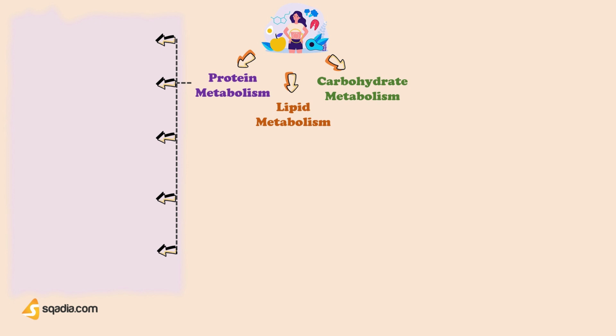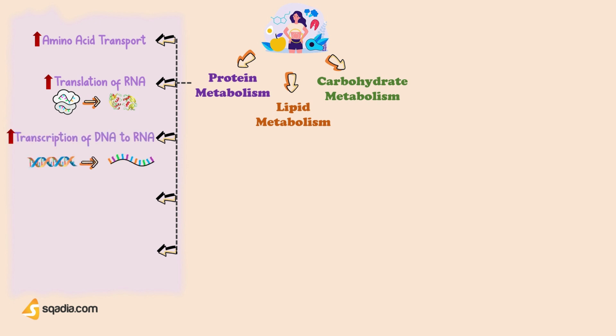Growth hormone accelerates the synthesis of proteins in different ways. It does so by increasing amino acid transport through the cell membrane, which increases the concentration of amino acids in the cells, and thus the synthesis of proteins is accelerated. Or growth hormone increases the translation of RNA in the cells. Because of this, ribosomes are activated and more proteins are synthesized. Growth hormone can increase the RNA translation even without increasing the amino acid transport into the cells.